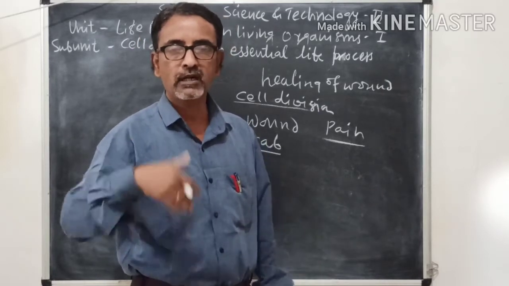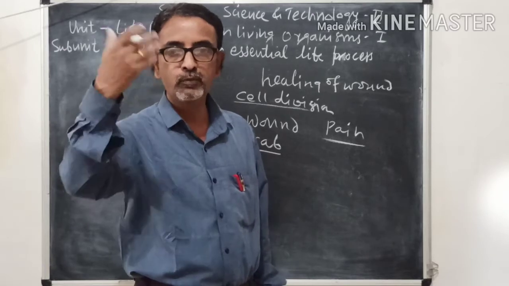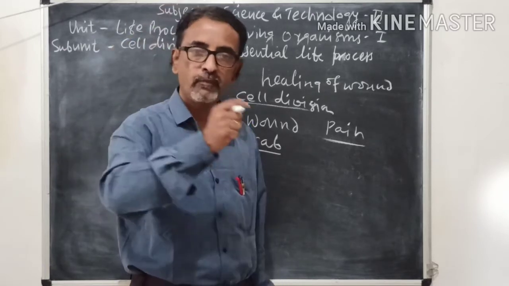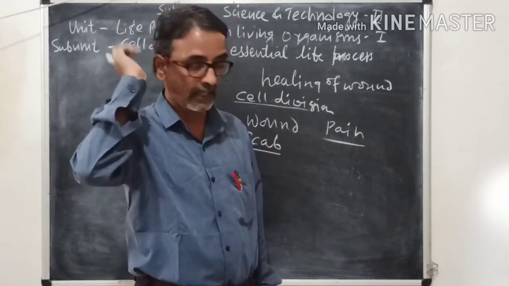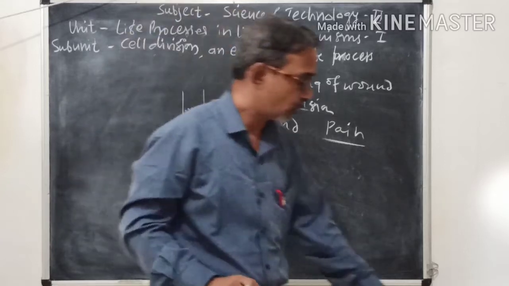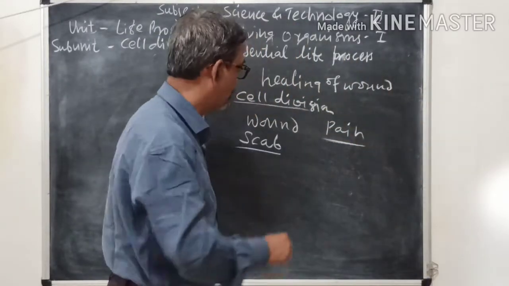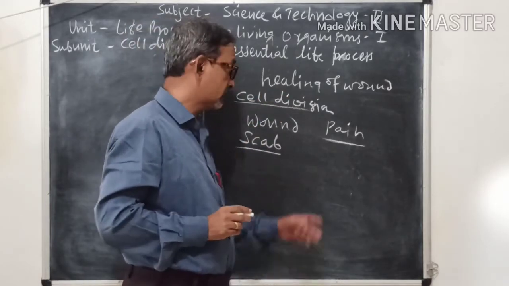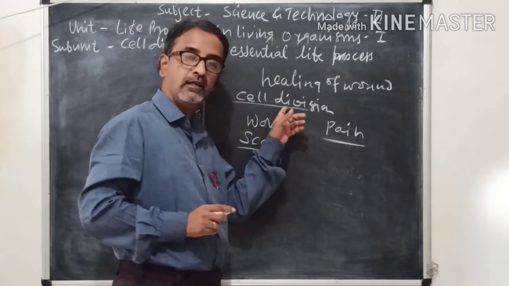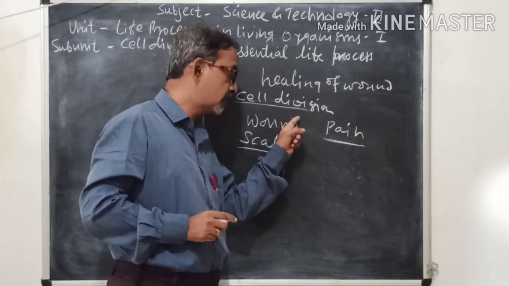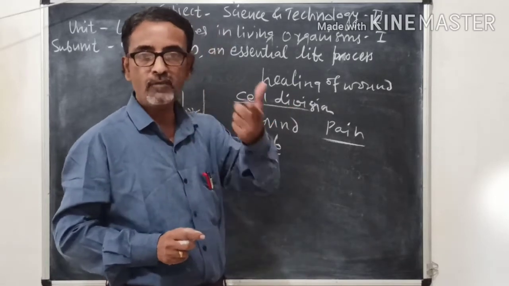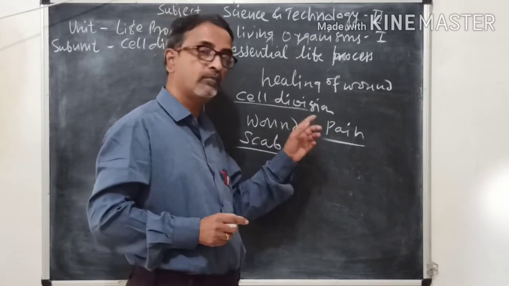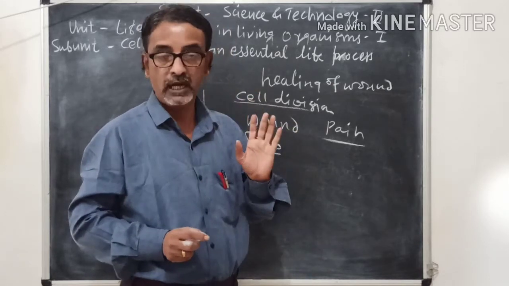Means from a human, how the new progeny of humans are formed. From a mango plant, how new mango plants are formed, in that way. So naturally it is due to cell division, and this cell division results in the formation of new progeny of the same species.